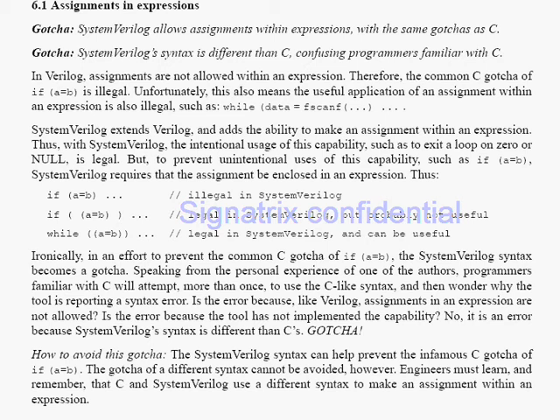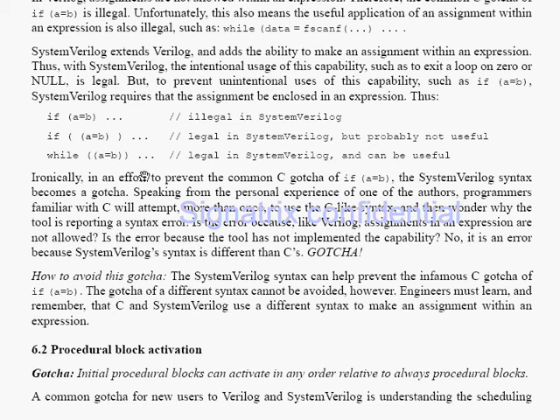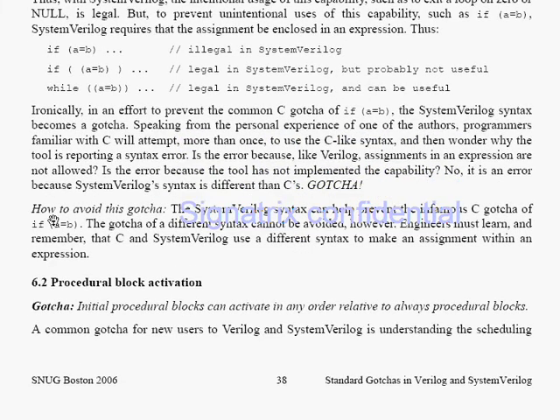So if you're migrating from C, who is already having hands-on experience in C, during that time if they work like this, you will get a syntax error and they don't even come to know what is the source of the error. So now it is an error because SystemVerilog syntax is different than C, so this is also a gotcha. How to avoid this gotcha?